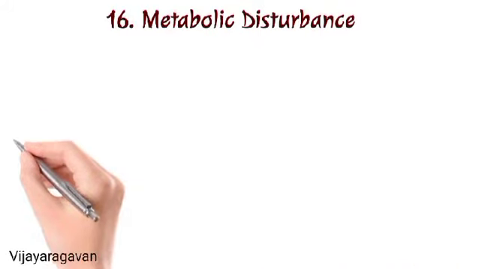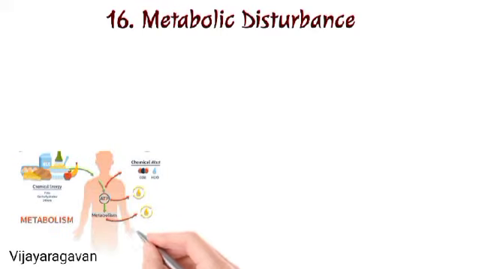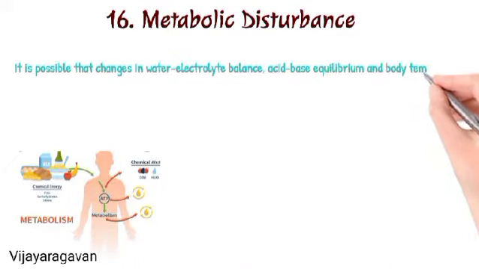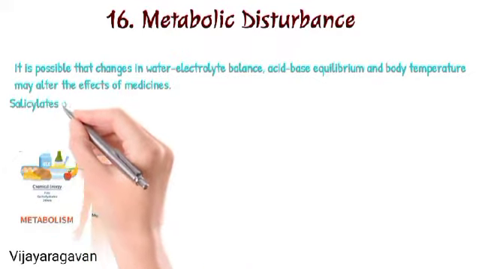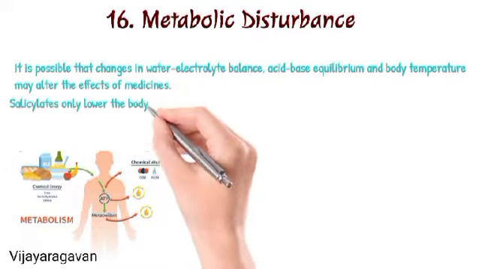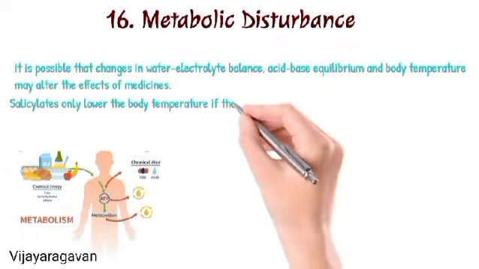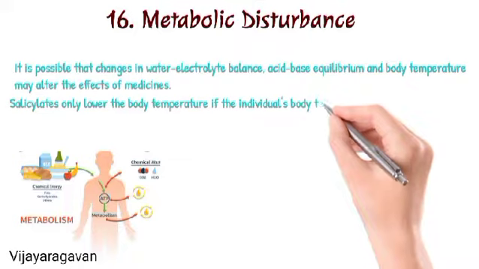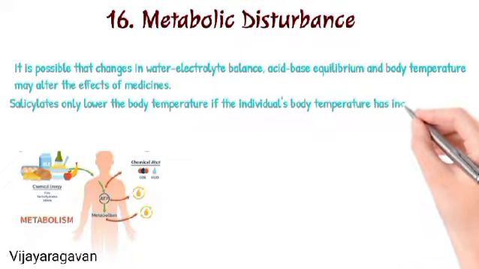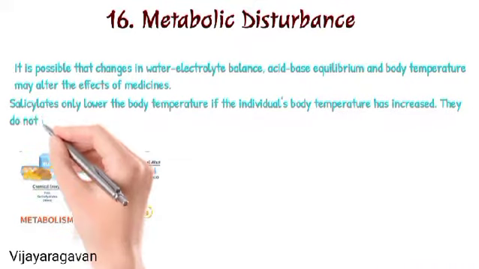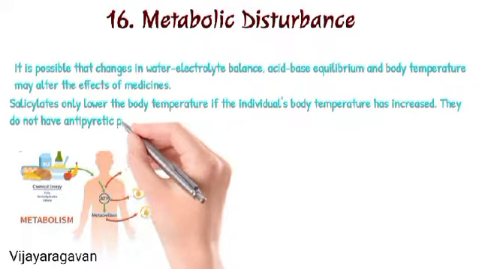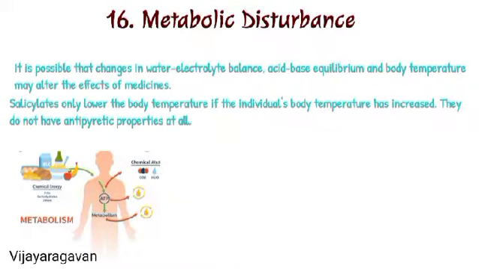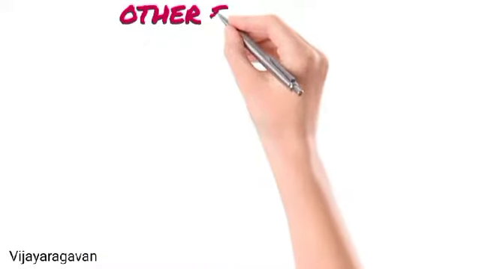Metabolic disturbance. Changes in electrolytic balance, acid-base equilibrium, and body temperature may alter the effect of medicine. For instance, salicylic acid lowers the body temperature if the individual's body temperature has been raised. However, it does not possess antipyretic property in normal temperature.